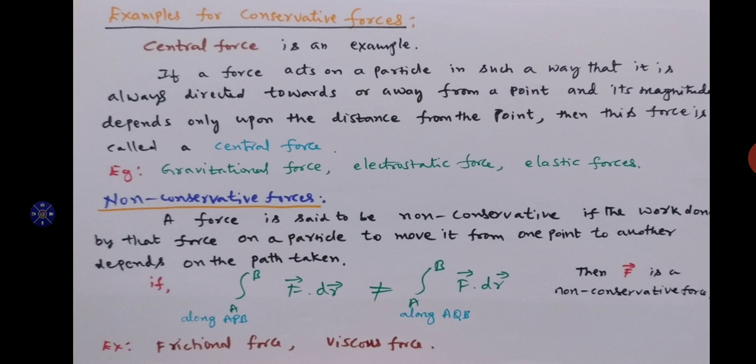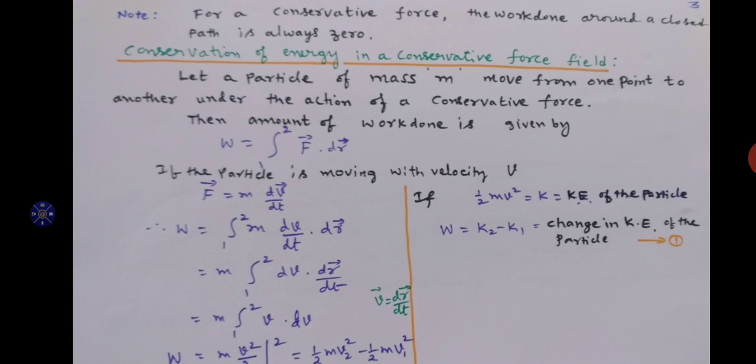Frictional force and viscous force are non-conservative forces because they depend on the path followed. For a conservative force, the work done around a closed path is always 0. You should know that. So these are some of the points related to conservative and non-conservative forces with examples.